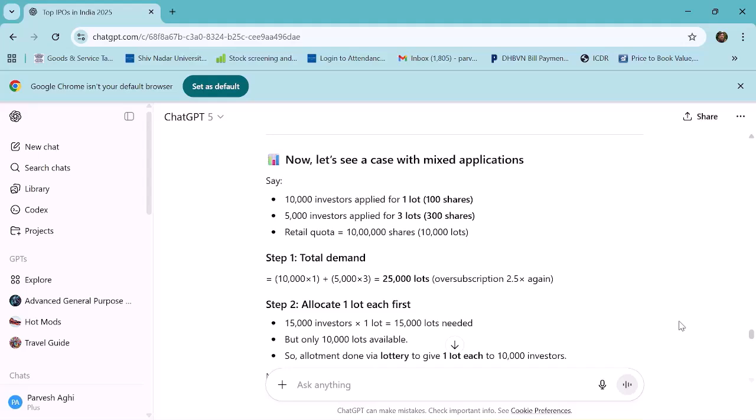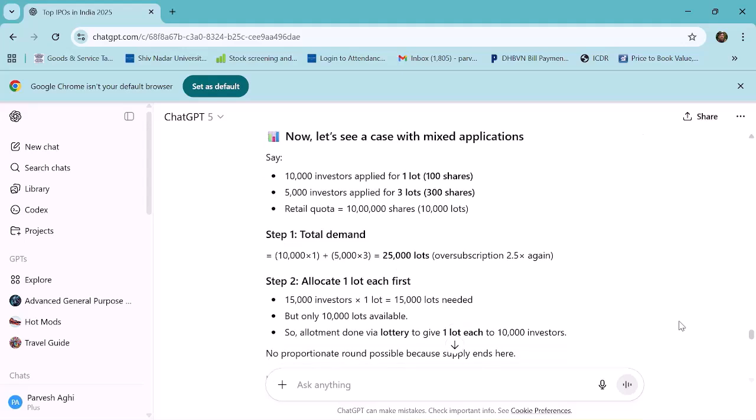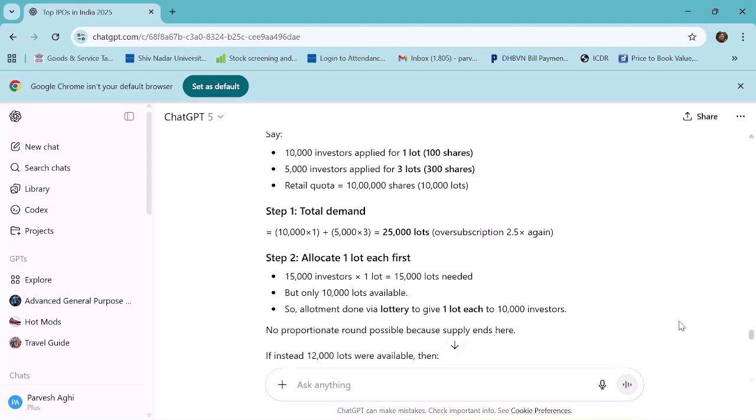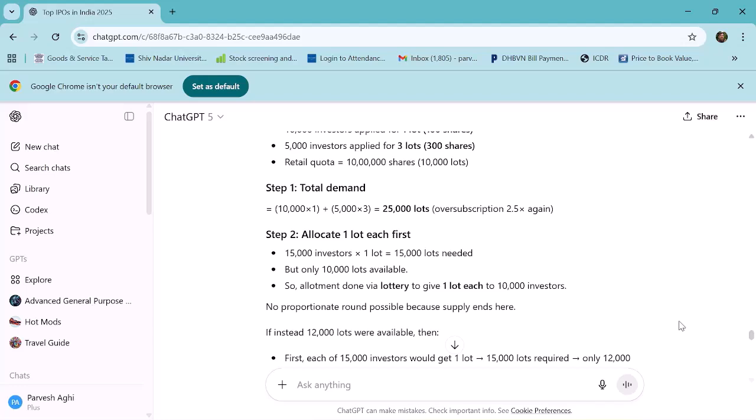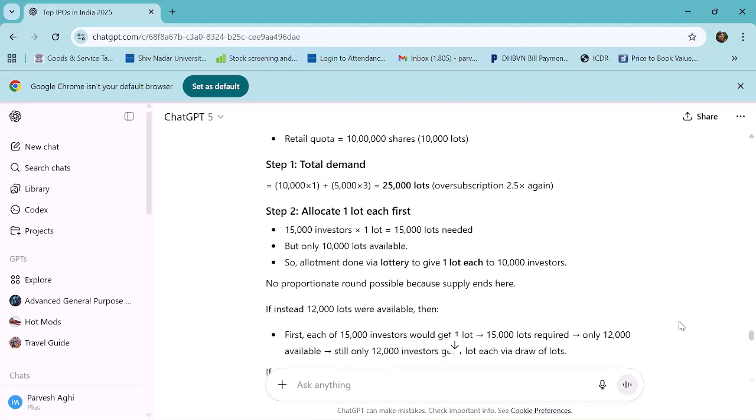Okay, so 10,000 investors applied for one lot, 100 shares. 5,000 investors applied for three lots, 300 shares. Retail quota is again the same, 10 lakh shares, 10,000 lots. So total demand is now, read this: 10,000 plus 5,000 into 3, 25,000 lots. So again an oversubscription of 2.5 times. So here you know that there are 10,000 one-lot people and 5,000 three-lot people.